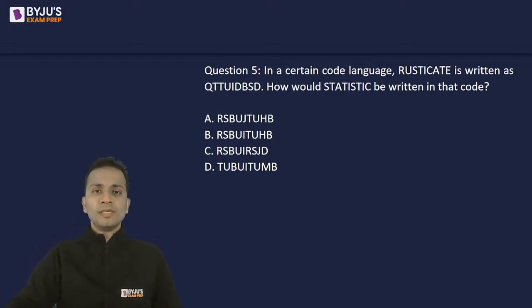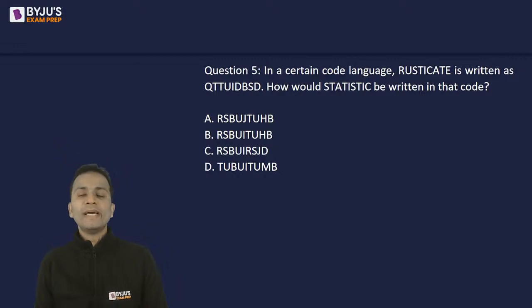Next question. Now question number 5. In a certain code language, RUSTICATE is written as QTTUIDBSD. So how would STATISTIC be written in that code?